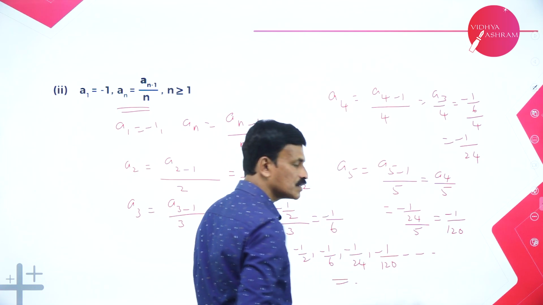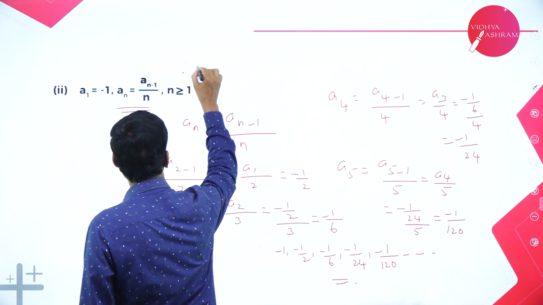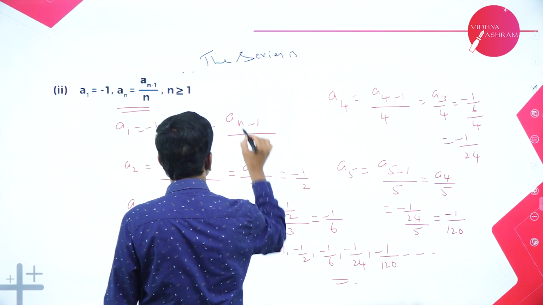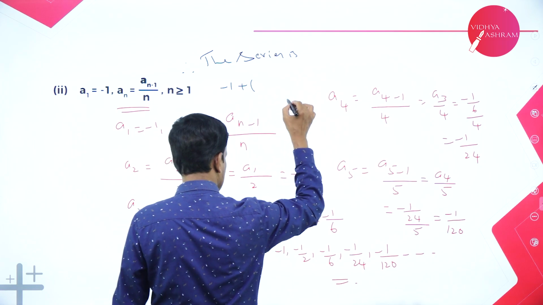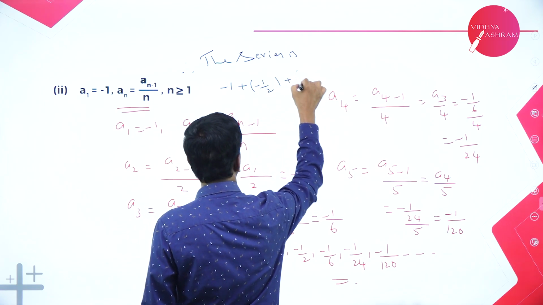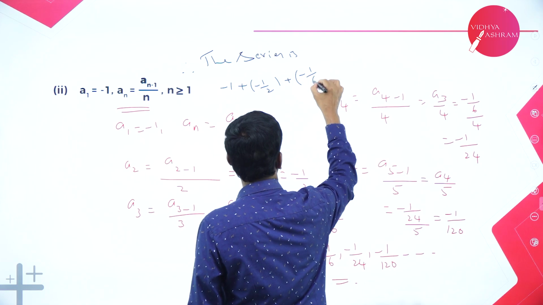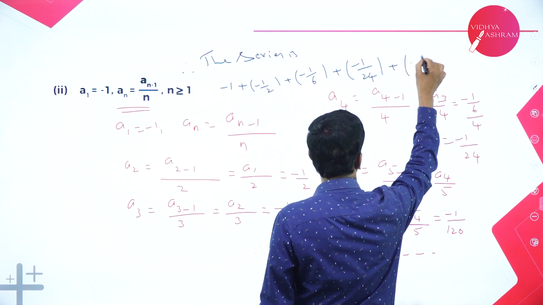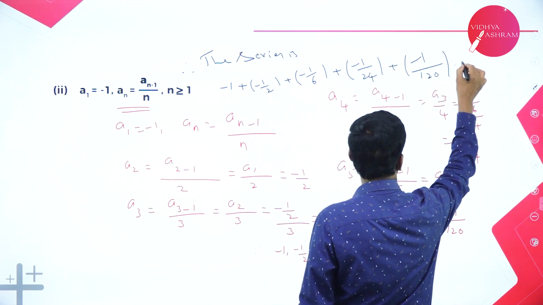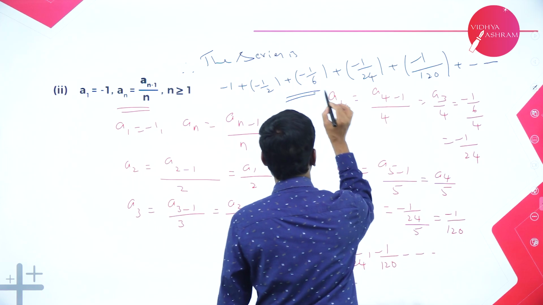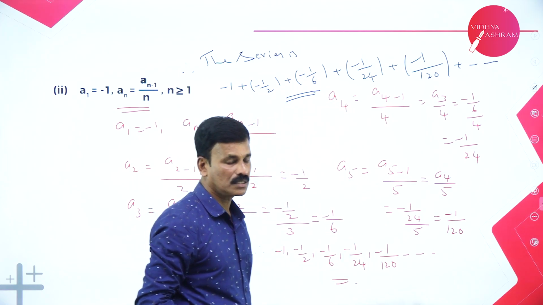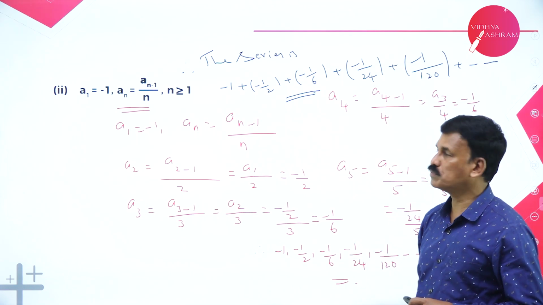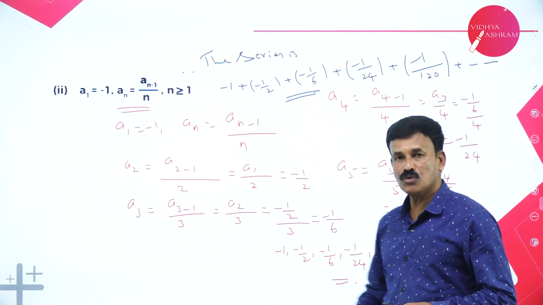These are the 5 terms, right? Therefore, the series is minus 1 plus minus 1 by 2 plus minus 1 by 6 plus minus 1 by 24 plus minus 1 by 120 plus etc. This is the required series for the given problem. That's it. Hope you followed. So these are very simple problems for 1 or 2 marks. That's it. Right. So hope you followed.